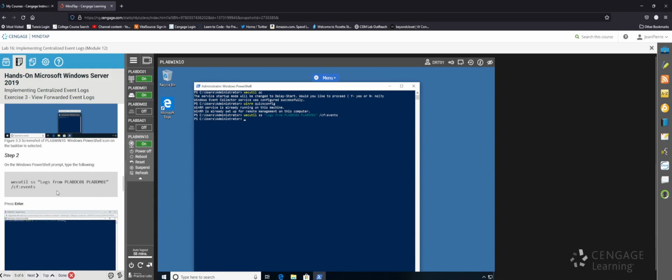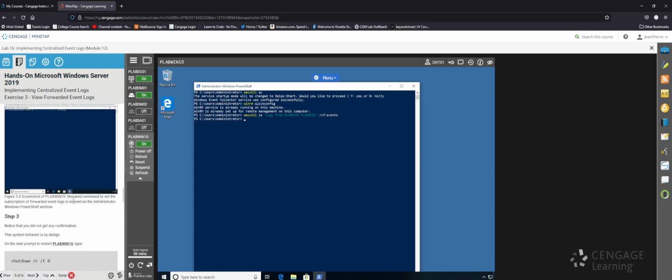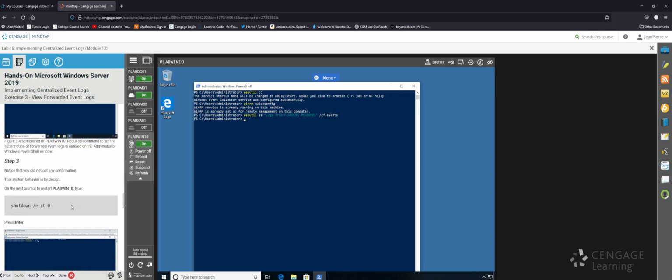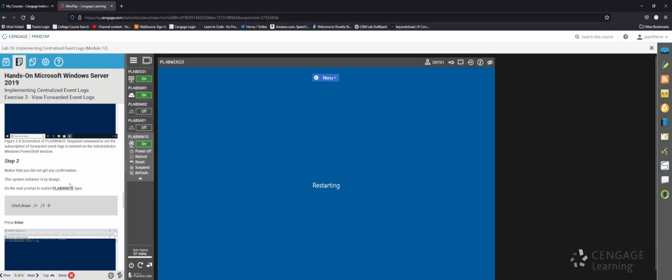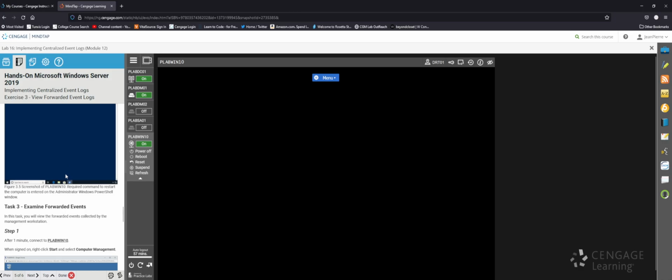So it doesn't give us a notification that it took our command, we just have to know that it did. So on the next prompt, to restart PLAB Win 10, they want us to type in shutdown /r /t 0. Okay, so that's it for task 2.